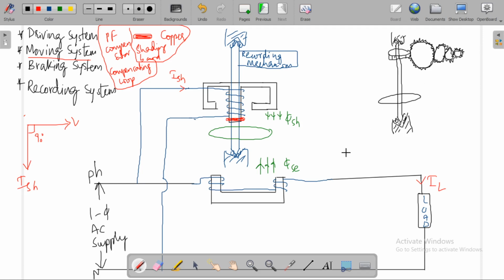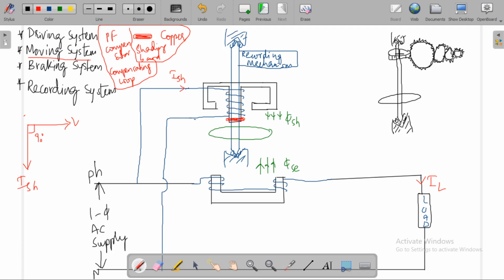So, coming to the moving system, this consists of a light aluminum disc attached to the spindle. The spindle is supported on jeweled bearings, and a pinion gear or worm gear is connected to the spindle.